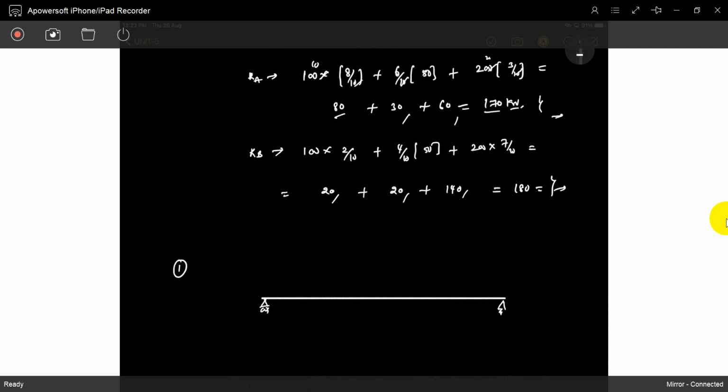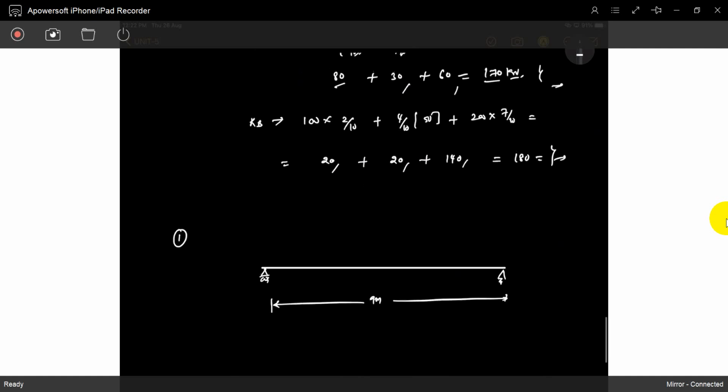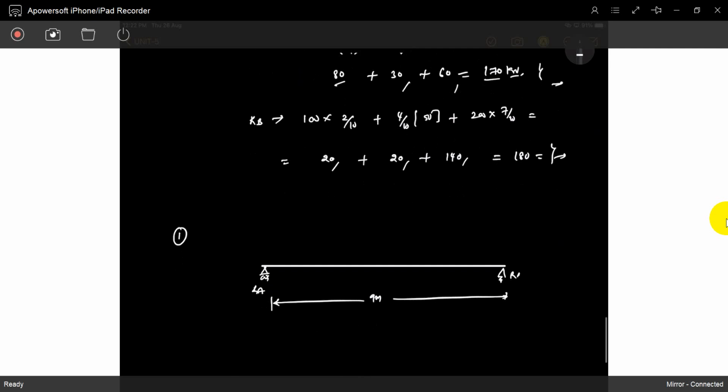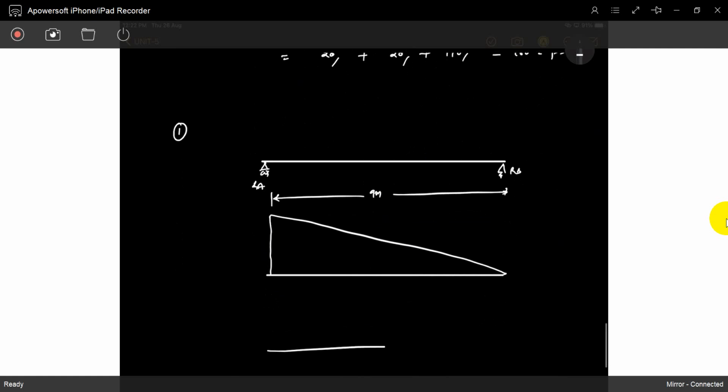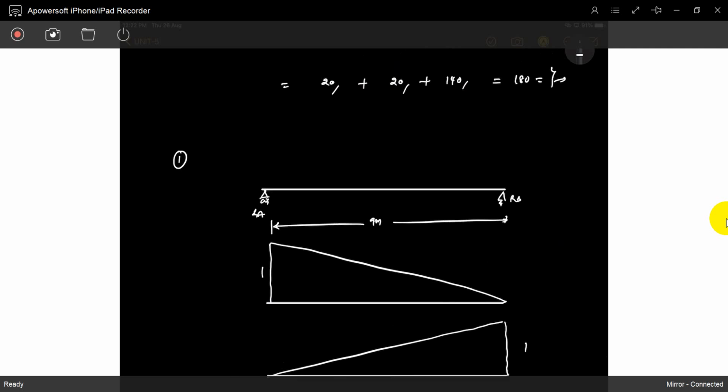So its length is 9 meters. You already know what RA and RB influence are. RA influence, RB influence, it is 1. You already know it. Now, when a uniformly distributed load is acting, not a point load, it has 60 kilonewtons per meter.